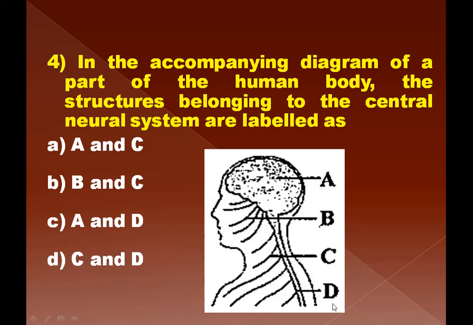So brain and spinal cord together make up the CNS or central nervous system. So C will be the right answer, A and D.